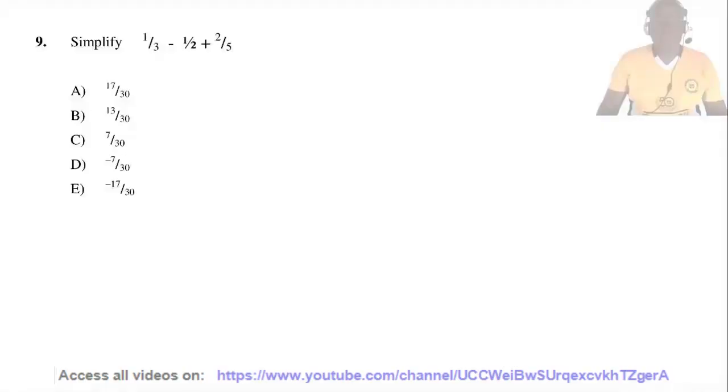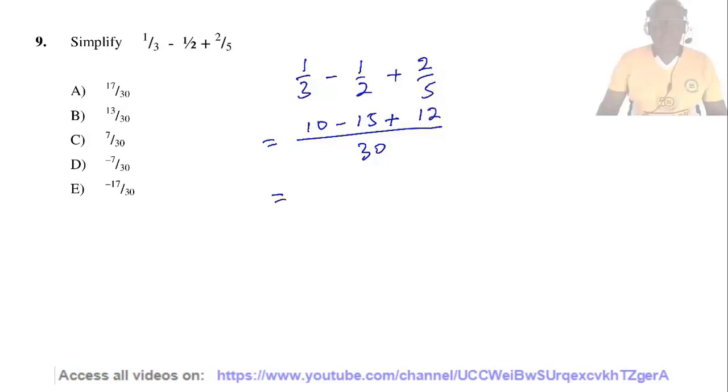Question 9. Simplify 1/3 minus half plus 2/5. The LCM equals 30. 3 into 30, 10, 2 into 30, 15, 5 into 30, 6 times 2, 12. So 10 minus 15 plus 12 divided by 30, which equals 7 over 30. So the answer is C.